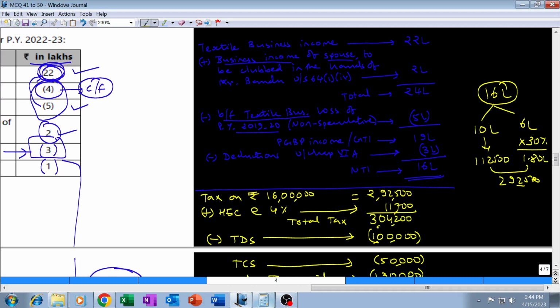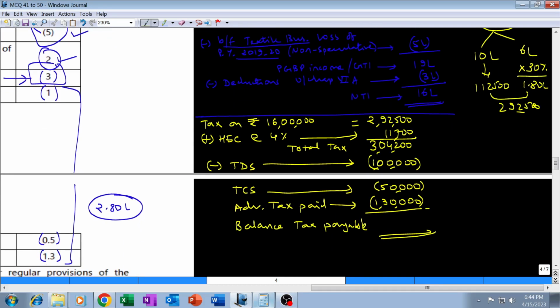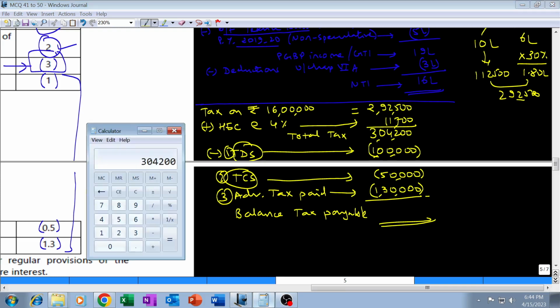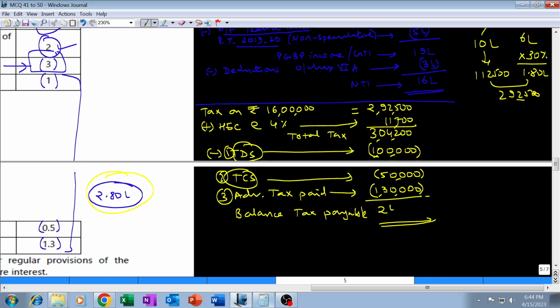From this 3,04,200, we will be subtracting 3 things: TDS, TCS and advance tax, totaling to 2,80,000. How much would that be? 3,04,200 minus 2,80,000, 24,200 will be the final tax payable. We have tax payable instead of refund.